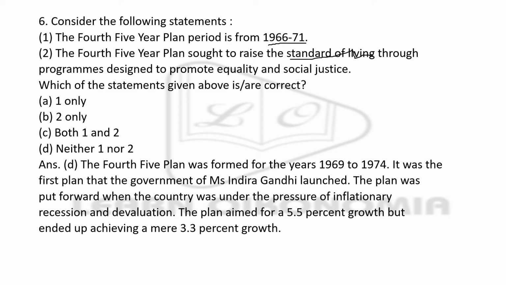The country was during that time in a very pressurised situation. We had devaluation, we had recession. So the plan aimed at a growth of 5.5%, but it couldn't achieve that. It ended up with only 3.3% growth.